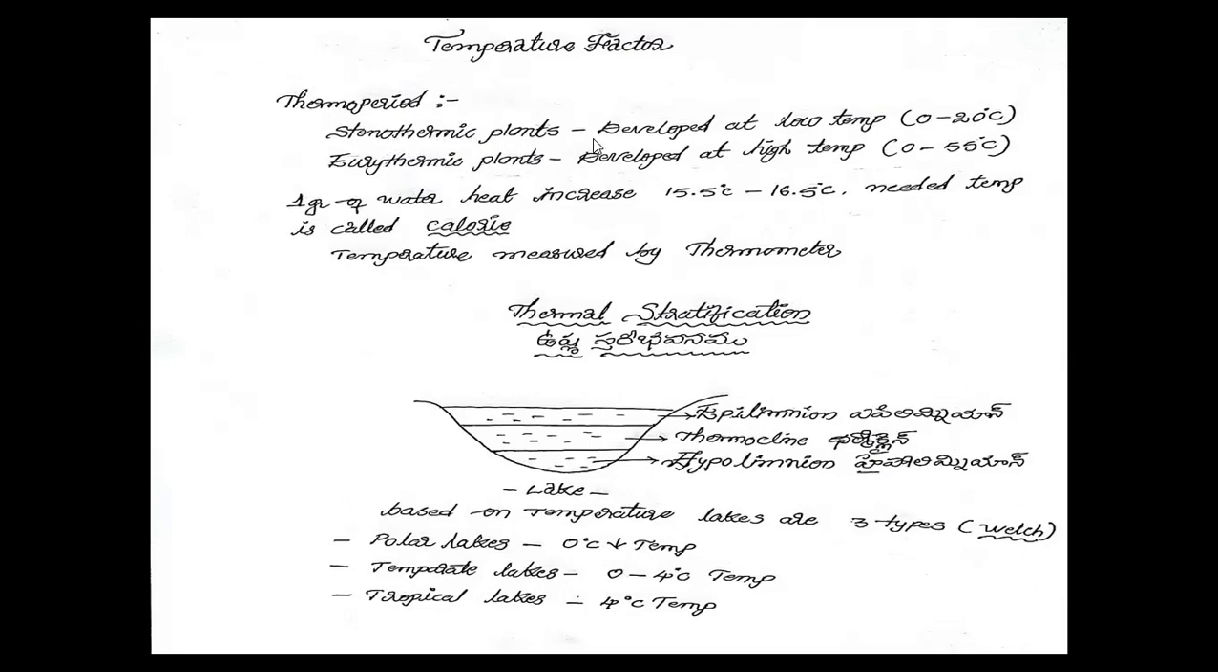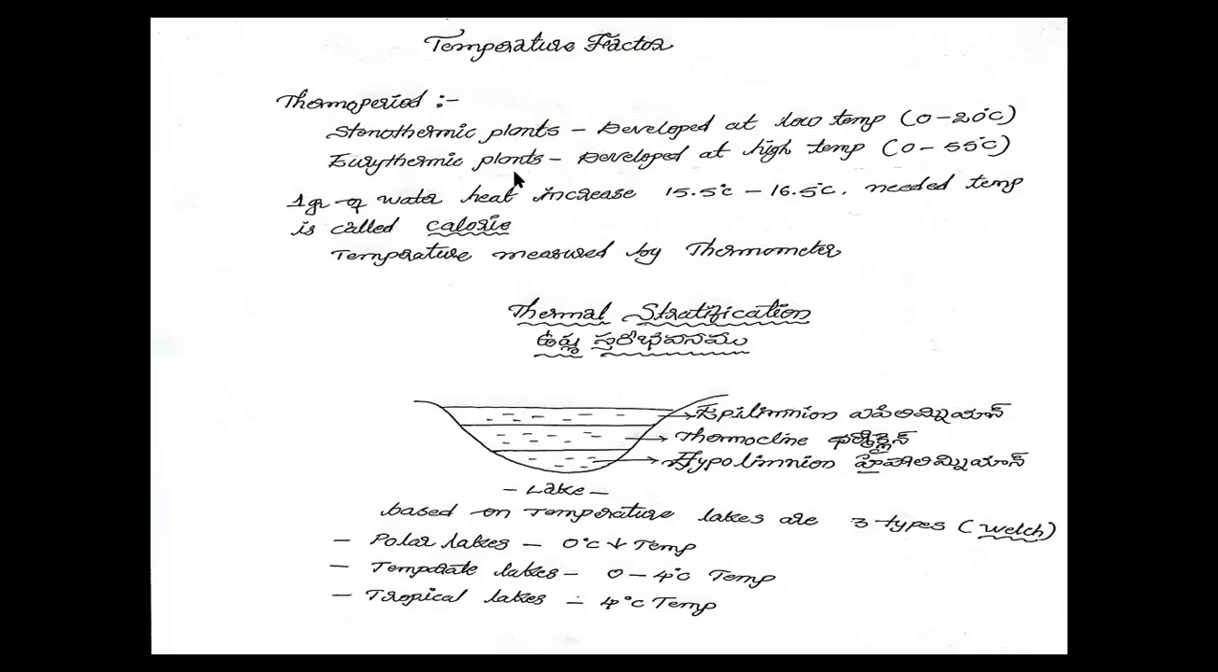Stenothermic plants means plants that develop at low temperature, 0 degrees Celsius to 20 degrees Celsius. The minimum temperature is 0 degrees Celsius and the maximum temperature is 20 degrees Celsius. Between these temperatures, the plants develop. Those plants are called stenothermic plants.